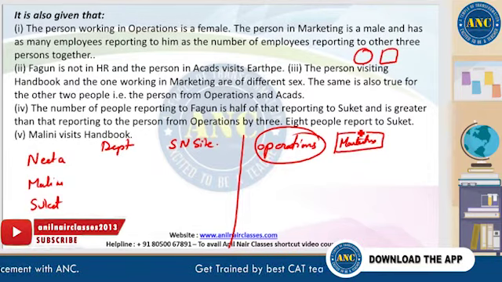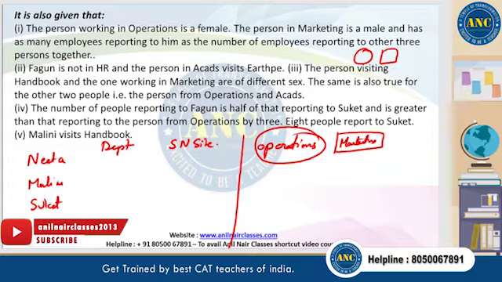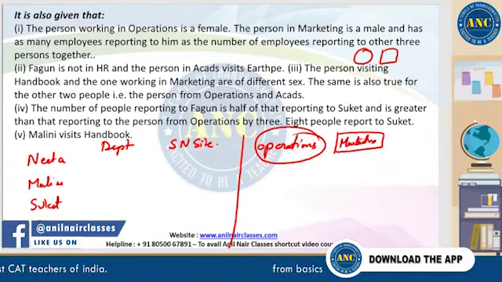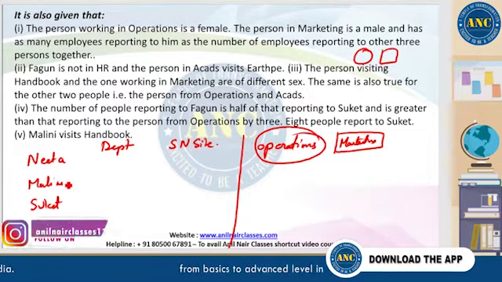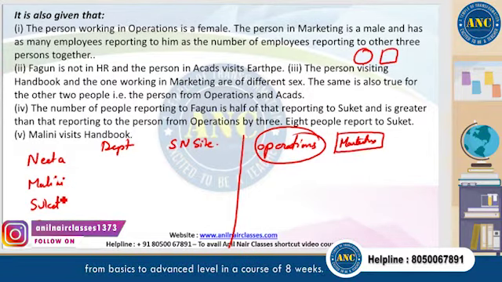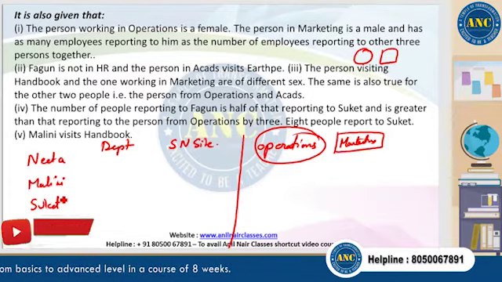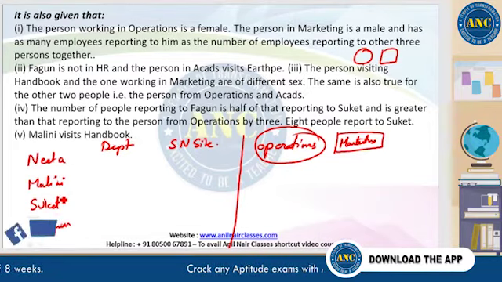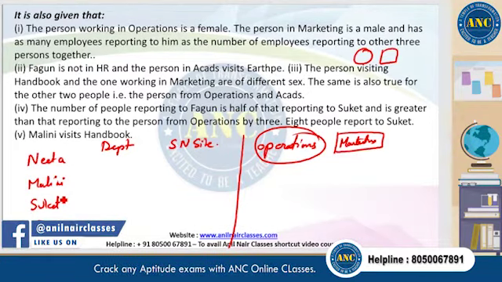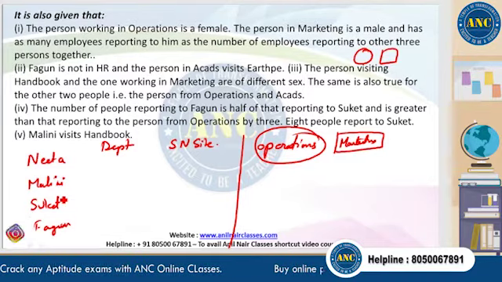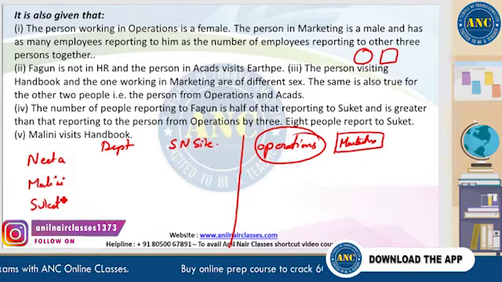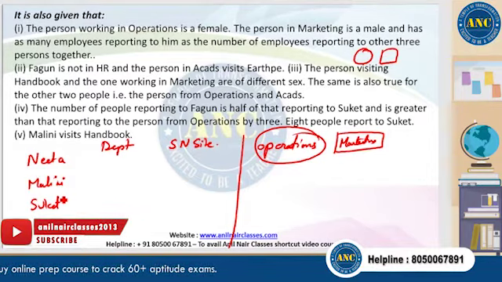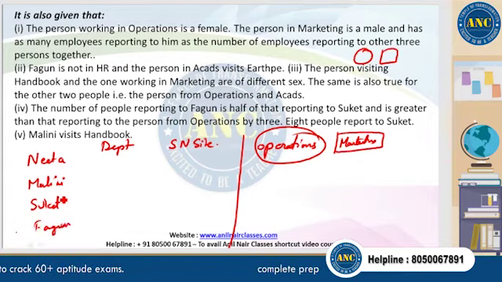Marketing is the department. Now in this question, can I decide based on the name? Fagun has to be a male, Suket has to be a male, and Nita has to be a male or female? We cannot do that in these questions, more often than not. So we will not take the names to be the way to find out whether the person is male or female. We'll have to use the data given in the clues to find out the gender of the person. They say the person in marketing is a male and has as many employees reporting to him as the number of employees reporting to the other three.